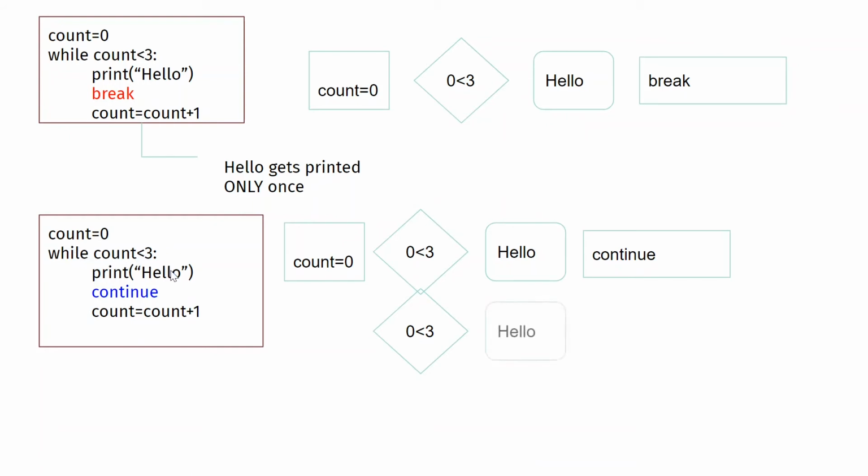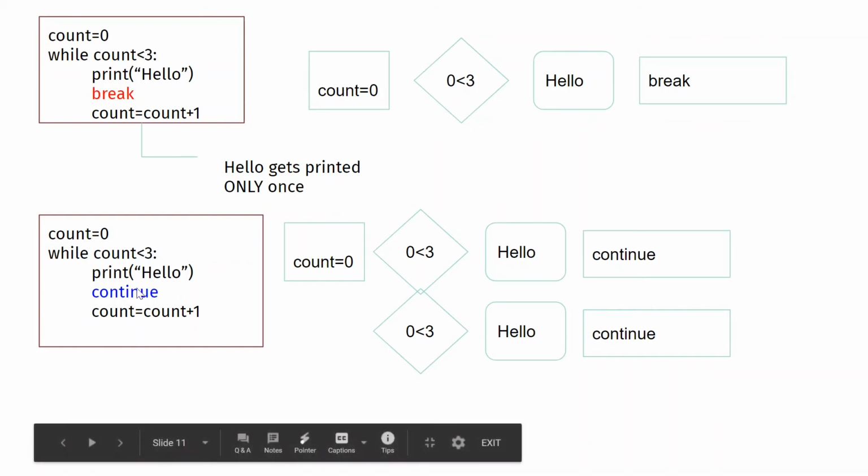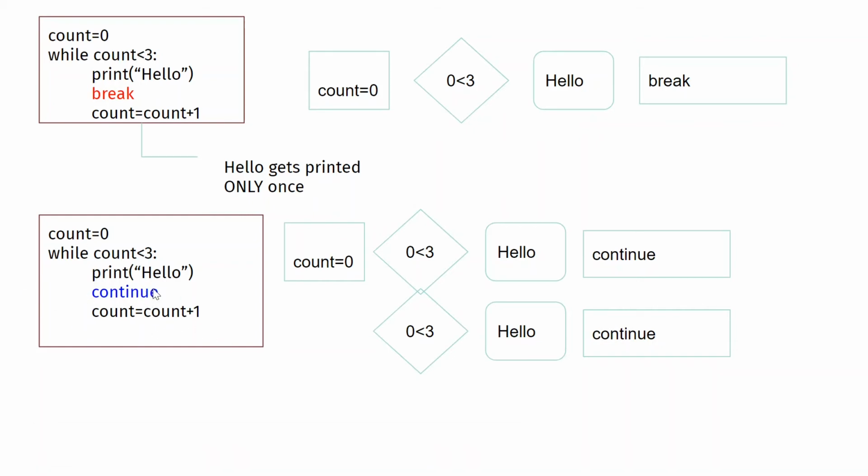It will be true. Now can you see that this loop will never stop? Because the condition says count is less than 3, and in this case you're never going to the statement that increments count. You keep coming to continue and then you go back again. You see continue, go back again. So you're not incrementing count at all. Your count always remains 0 and 0 is always less than 3. So it will always be true and it will just keep repeating infinitely. This is called an infinite loop.